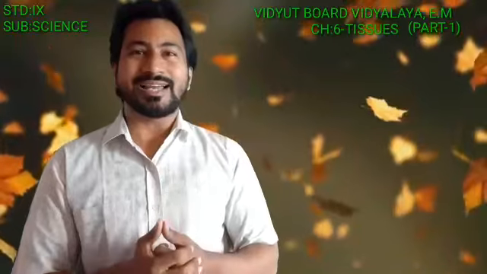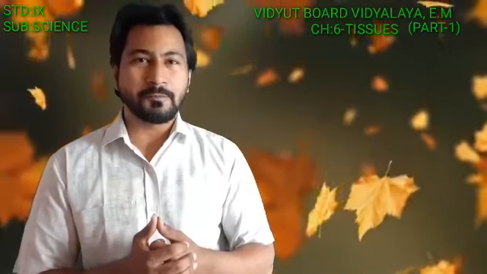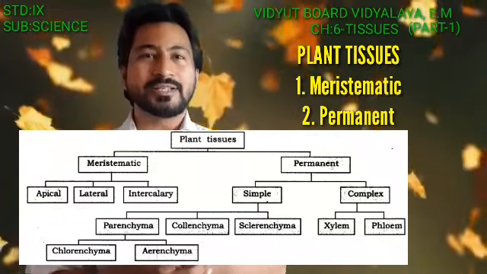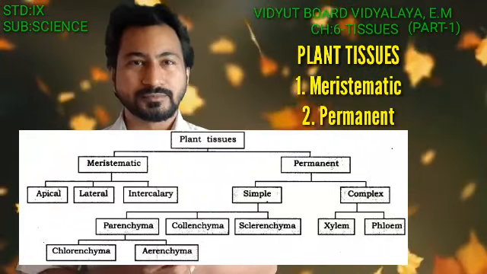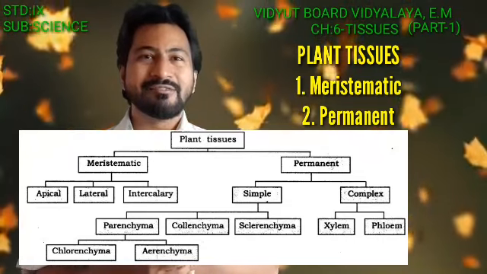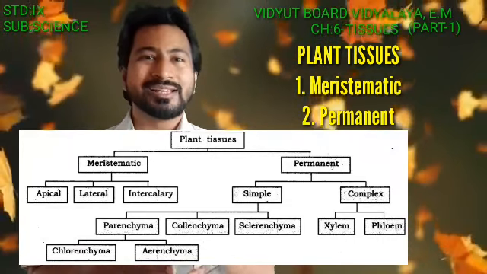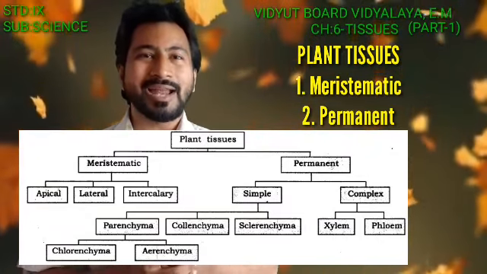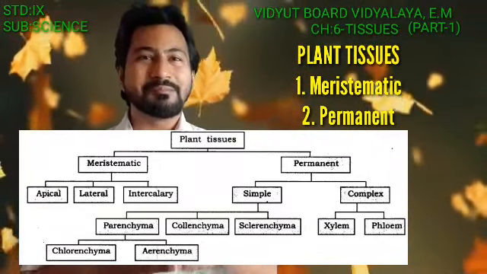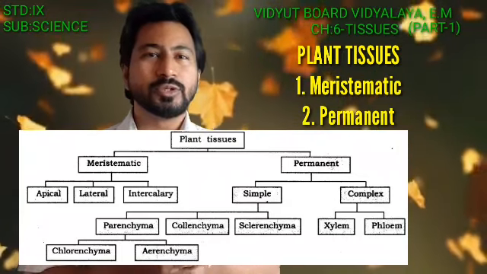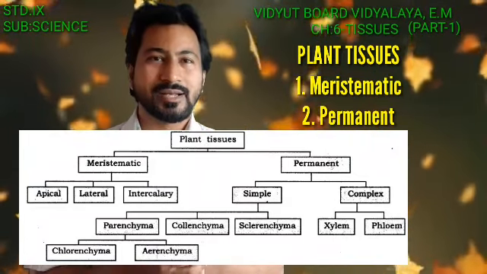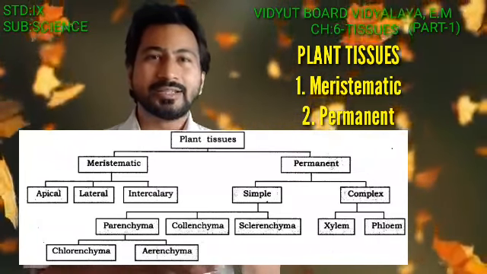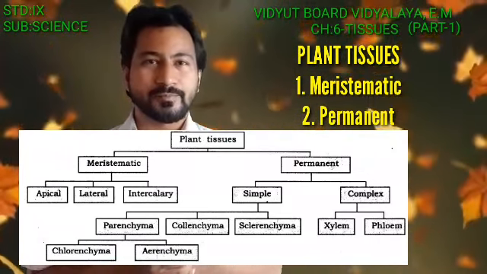Now let us see the classification of tissue. Here is the entire chart, a pictorial representation of the tissue. If you observe well, we focus on the plant tissues first. Plant tissues are mainly categorized into two basic parts. The first is the meristematic tissue, and the other is the permanent tissue.